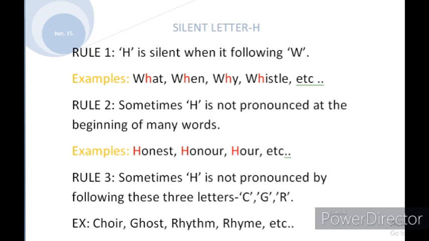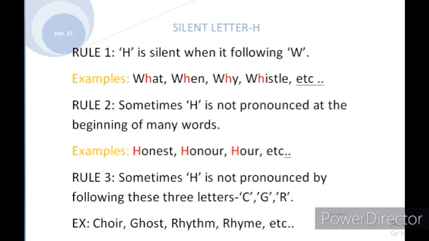Hill, history, height, happy, hereditary. Here these words begin with H, and the H has its sound. So in some words there are exceptions we can learn. Okay, next, third rule: sometimes H is not pronounced when it follows certain letters.